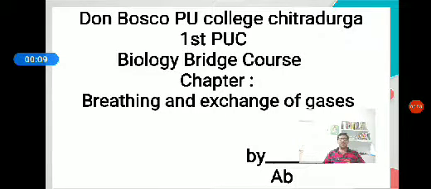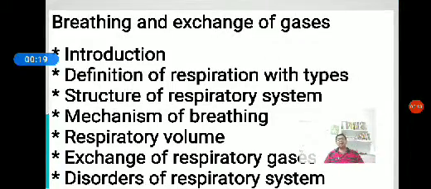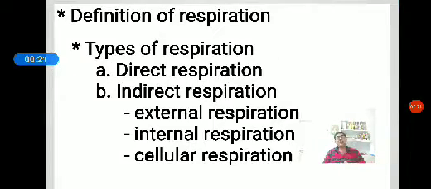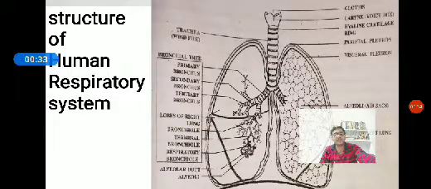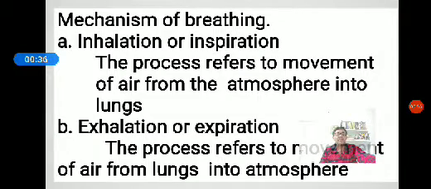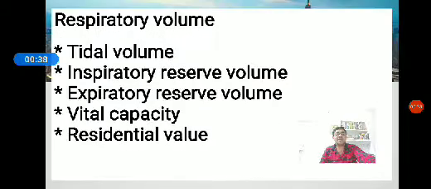In the previous class, we discussed the chapter called breathing and exchange of gases. We discussed what respiration is, with the types like direct respiration and indirect respiration, then external, internal and cellular respiration. We also discussed the respiratory organs, the structure of the human respiratory system, and the mechanism of breathing, that is inhalation and exhalation. Now we move on to one more topic called respiratory volume.